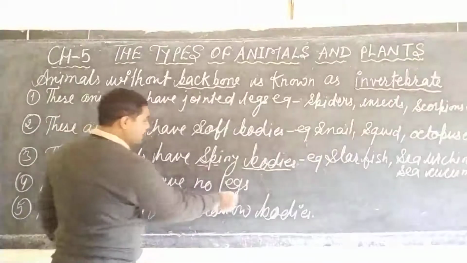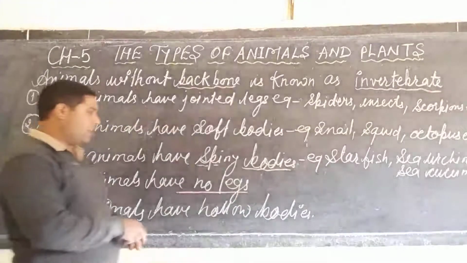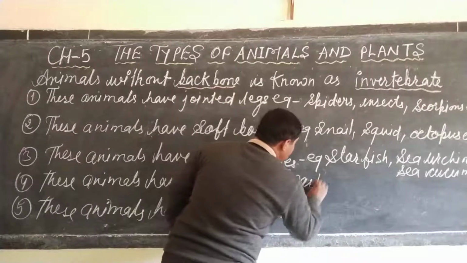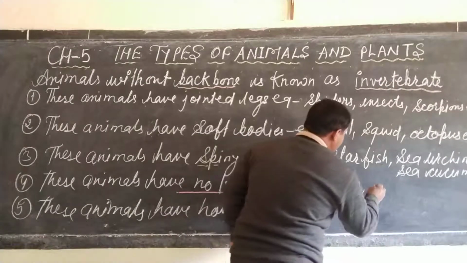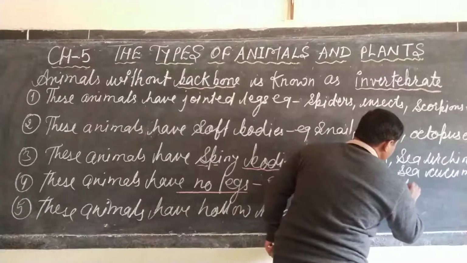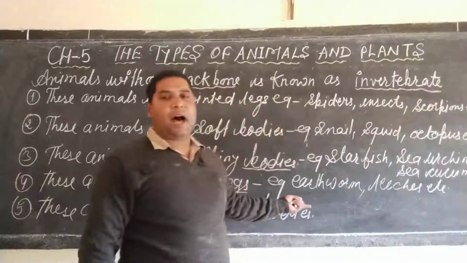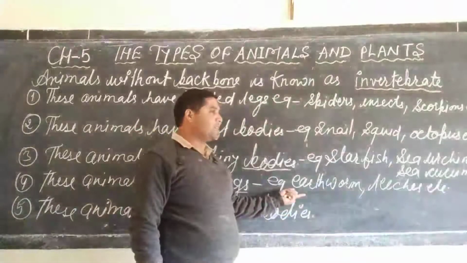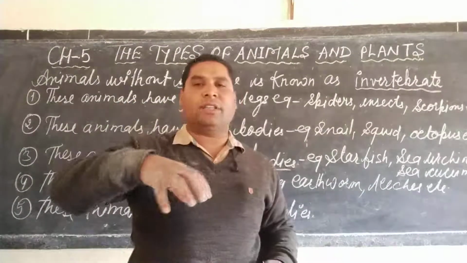Next, these animals have no legs. Dear student, these invertebrates have no legs. For example, earthworm, leech, etc. During the rainy season, you may have seen earthworms crawling on the earth.